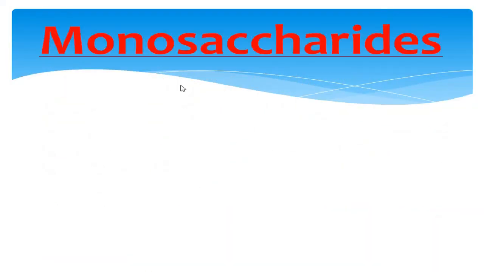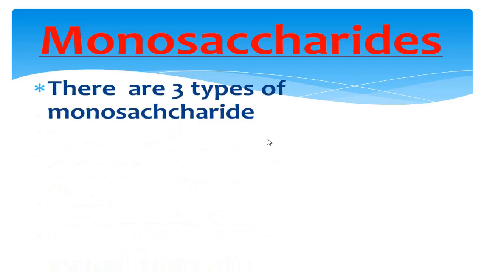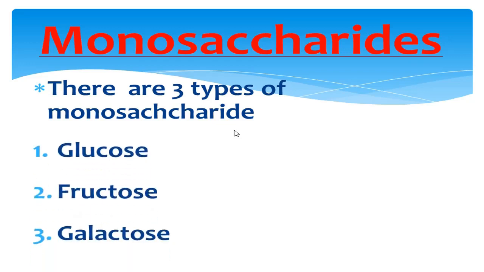Then we will go on to learn about the monosaccharide. There are three types of monosaccharide. In our previous slide also we have learned about the types of monosaccharide. What are they? Glucose, fructose and galactose are the different types of monosaccharide.